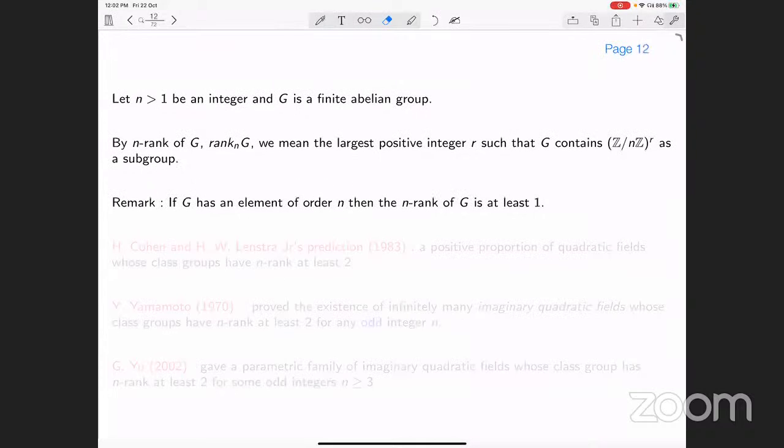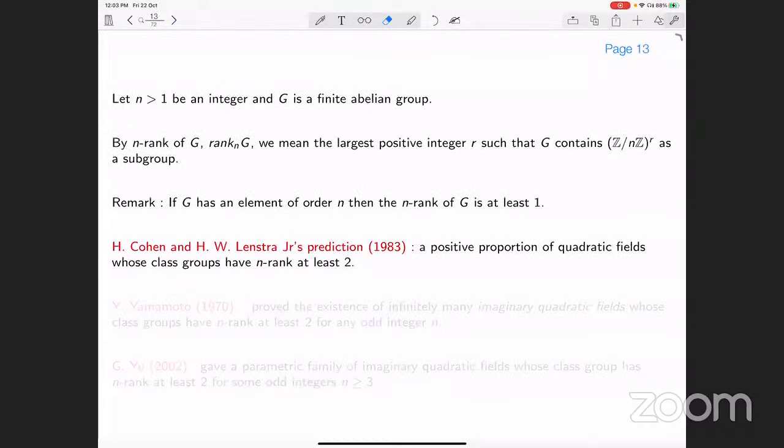By n rank of G, we mean the largest positive integer r such that G contains (Z/nZ)^r as a subgroup. So n rank of G is r here. All right. And if G has an element of order n, then obviously the n rank is at least 1.